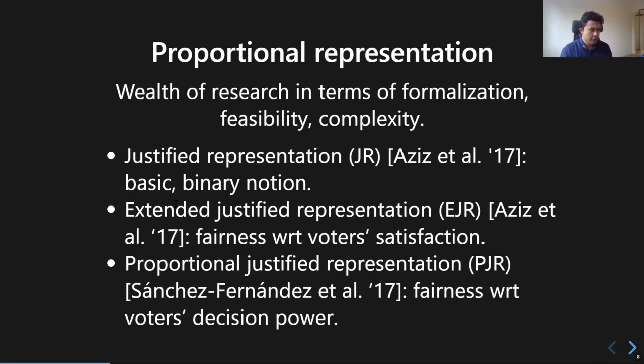Then we have extended justified representation, that actually has this sense of proportionality: the bigger a minority is, the more representatives it should have. And in particular, it cares about the fairness with respect to voter satisfaction. And we have proportional justified representation, which is also proportional and cares about fairness with respect to the voters' decision power. It will turn out that we actually care about PJR in this paper, proportional justified representation, but I will say more about that later.